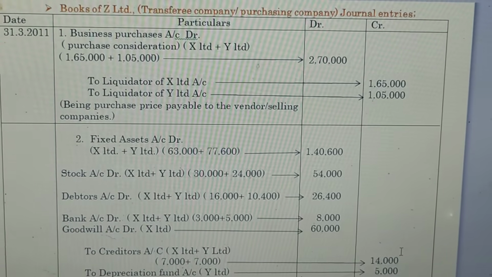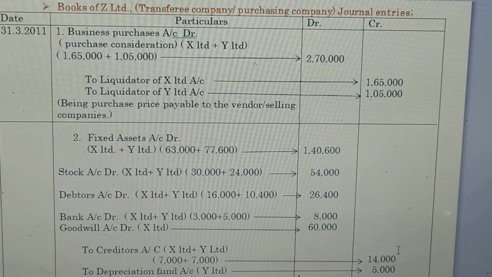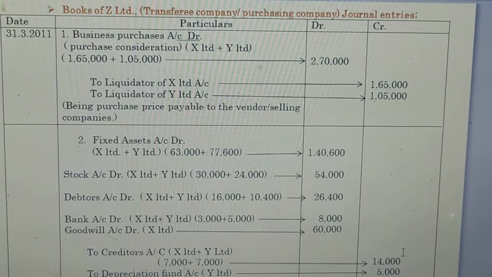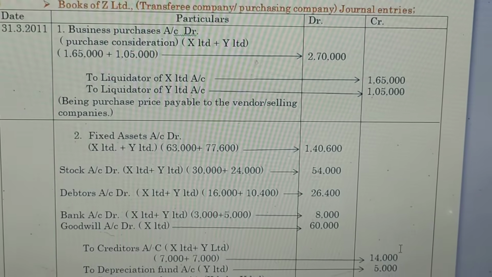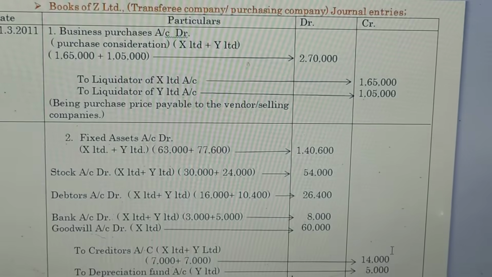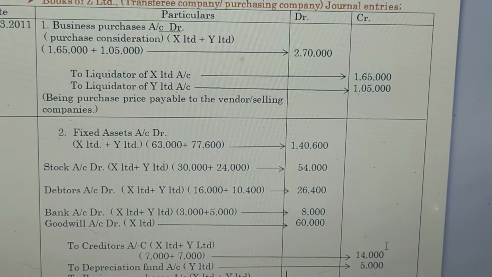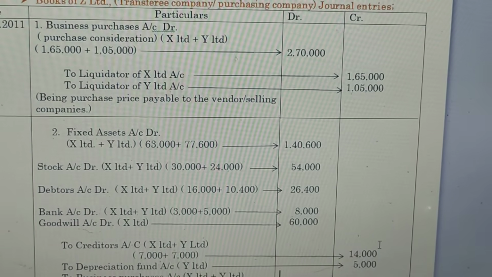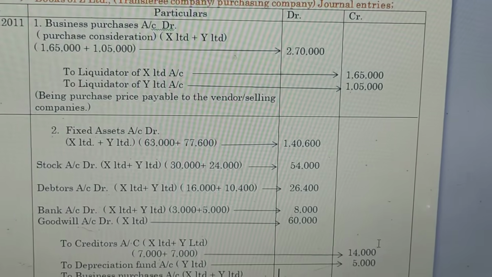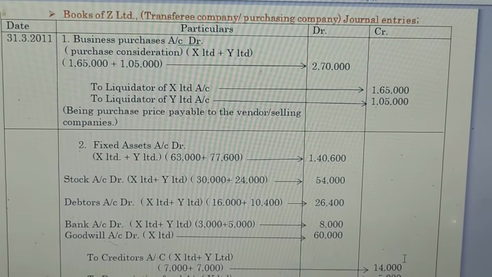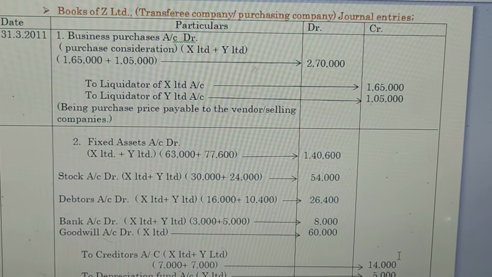So the total purchase consideration is 2,70,000, which we have to mention in the debit side, and to liquidators of X Limited account 1,65,000, which we have already calculated, and to liquidators of Y Limited 1,05,000, which we have to mention in the credit side, that is also we have already calculated. Being purchase price payable to vendor or selling companies.